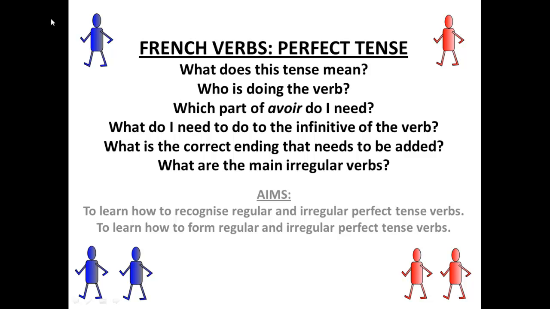French verbs, perfect tense. What does this tense mean? Who is doing the verb? Which part of avoir do I need? What do I need to do to the infinitive of the verb? What is the correct ending that needs to be added? And what are the main irregular verbs? Our aims today are to learn how to recognise regular and irregular perfect tense verbs, and to learn how to form regular and irregular perfect tense verbs.